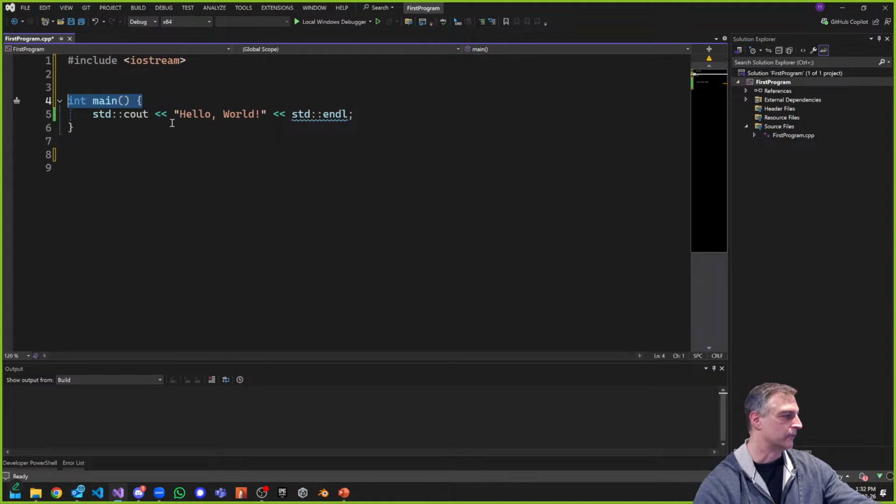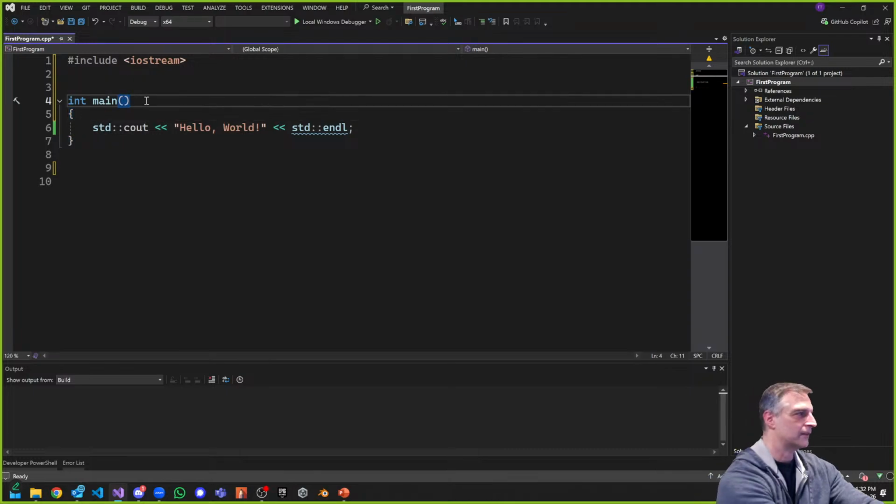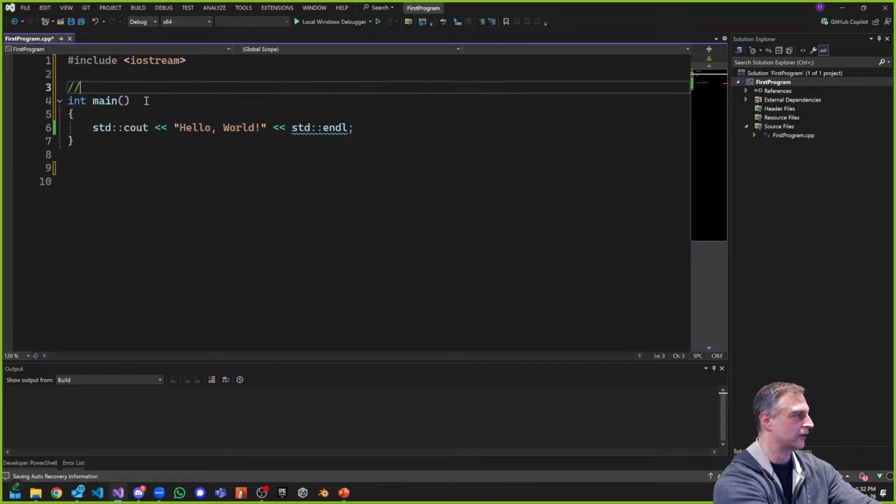I'll tell you why I don't favor this style, okay? Because if I ever want to change main, or if I ever wanted to change the function, right? Or if I wanted to comment it out, or change the function name, which we'll get to later on, I would also comment out my curly brace, which would break it, okay? So to me, that's where I have a problem. So comments on the side, I don't favor this style, okay? I actually like the comments where I'm putting the comment on the top of whatever I'm doing. So if I'm going to comment something, it's going to go here, okay?